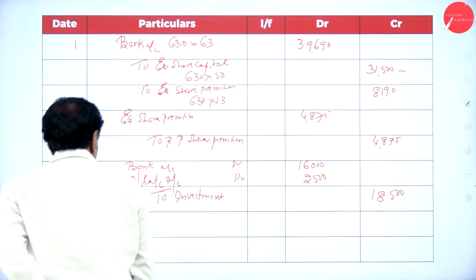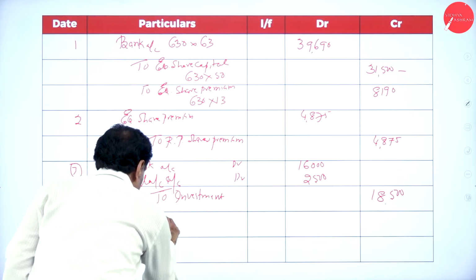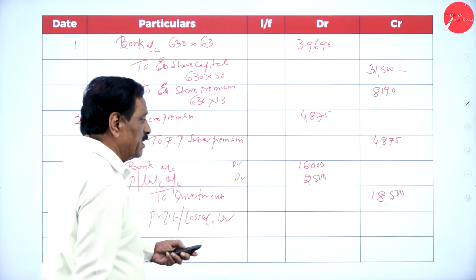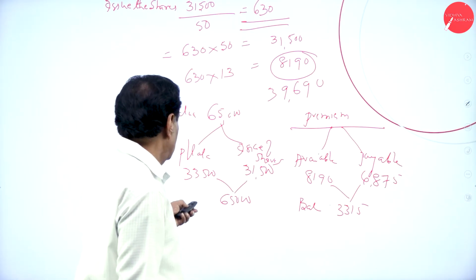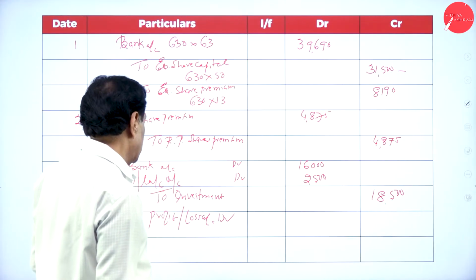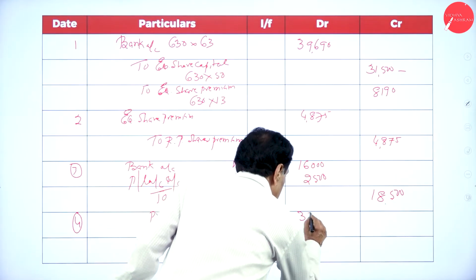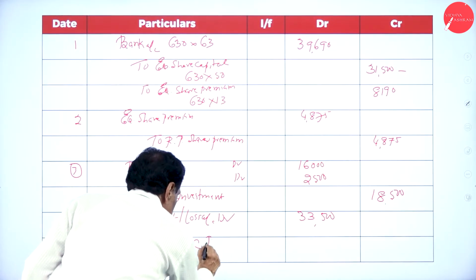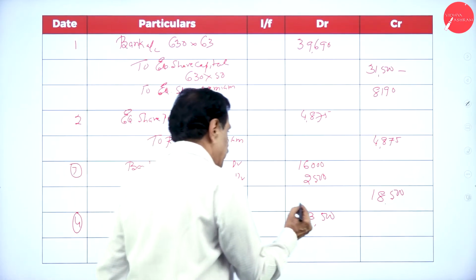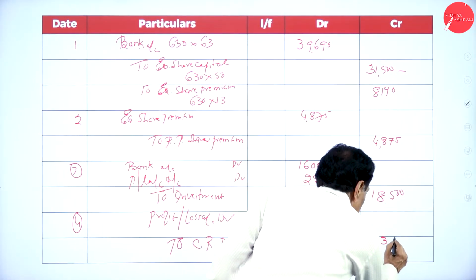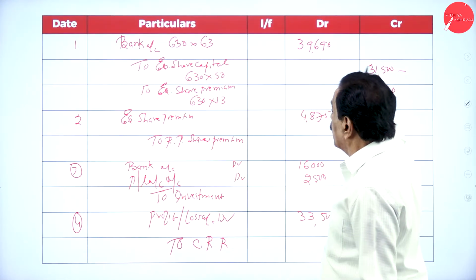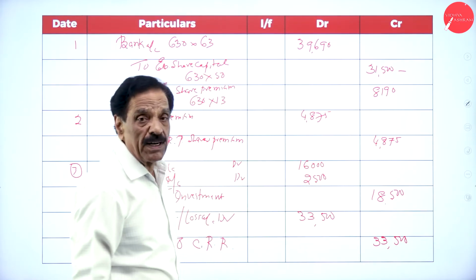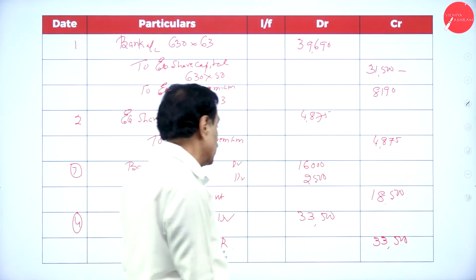Fourth entry: profit and loss account debit 33,500 to CRR 33,500. You have already got equity share 31,500 and 33,500 by P&L account. Now you pay back your 65,000.